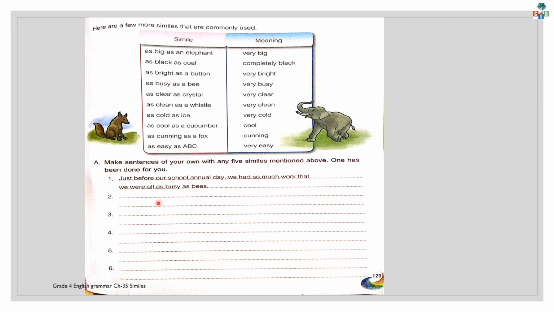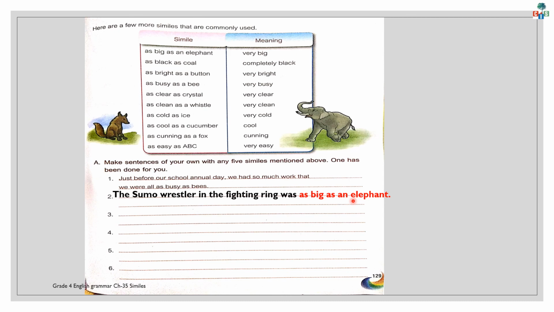Now, one more simile I have used here in my words, that is, the sumo wrestler in the fighting ring was as big as an elephant. So, I compared the sumo wrestler with an elephant. Have you seen an elephant, children?